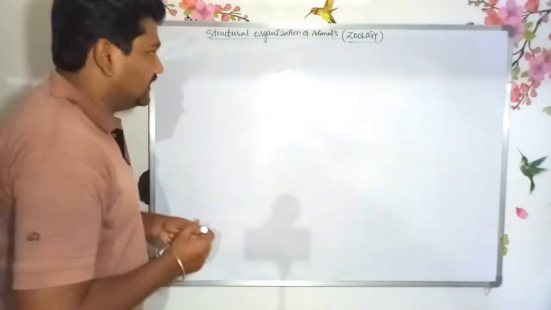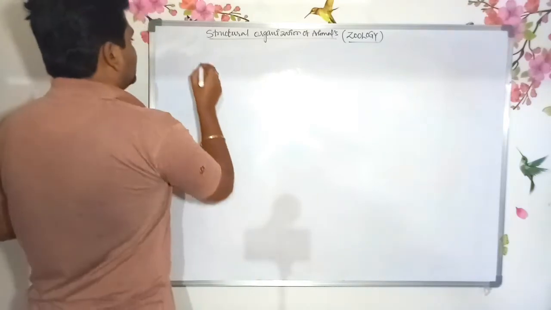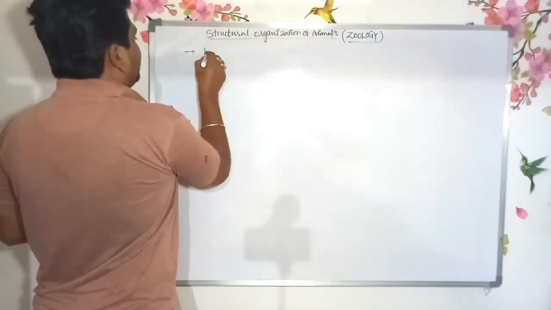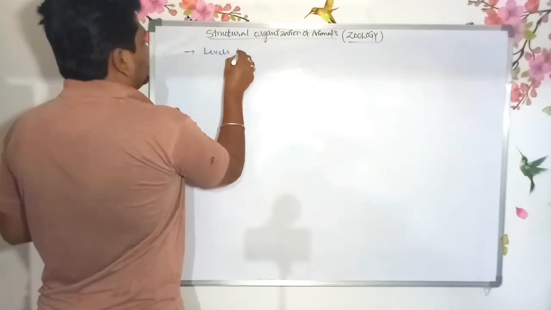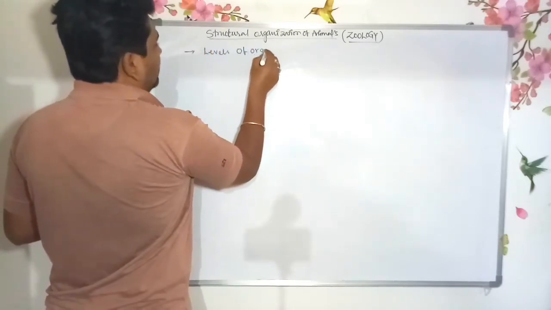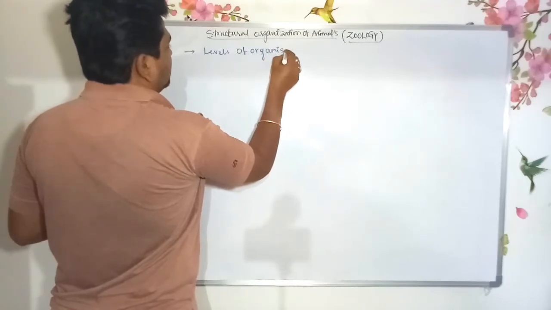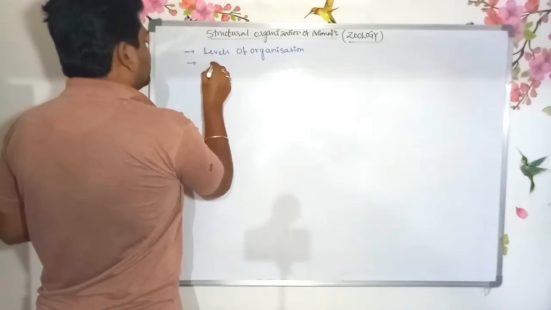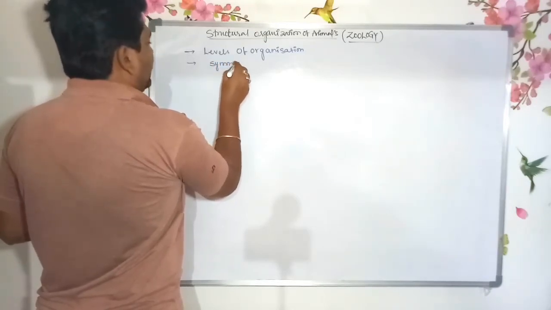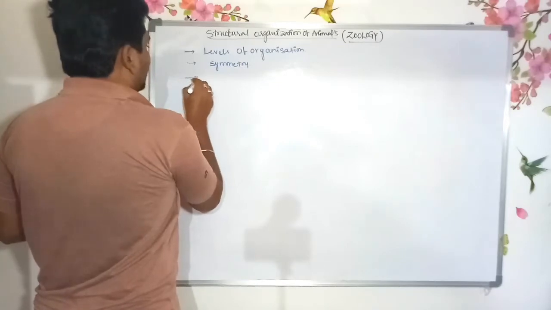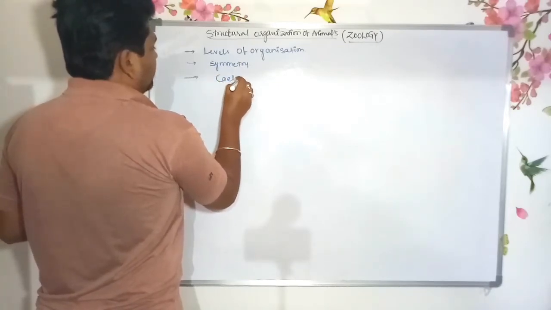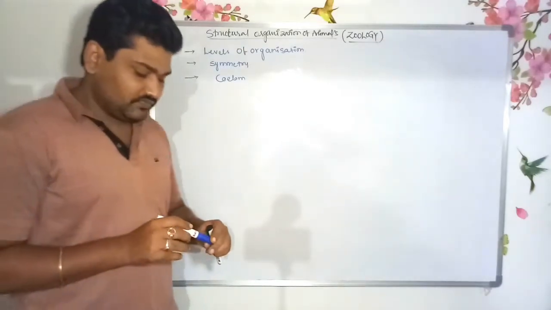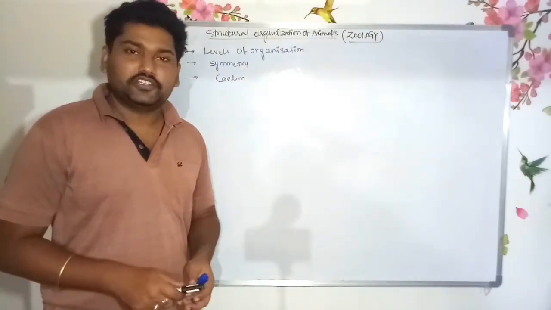The three are there. First one, the levels of organization; second, symmetry; and third one is coelom. Levels of organization, symmetry and coelom. First one, levels of the organization.